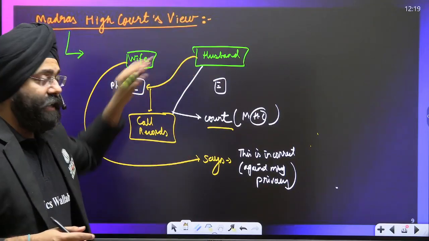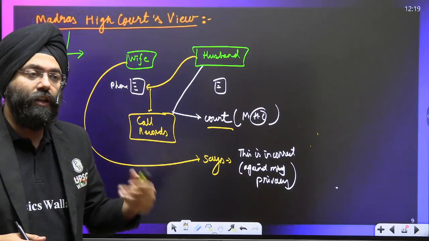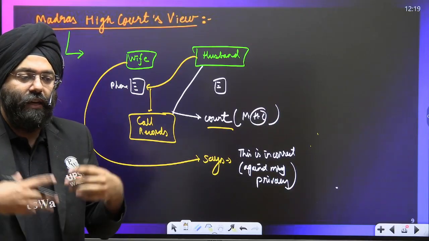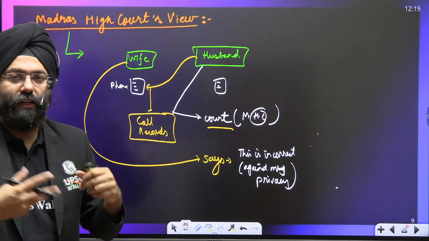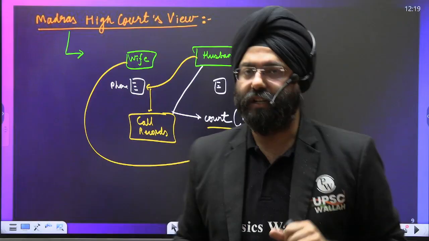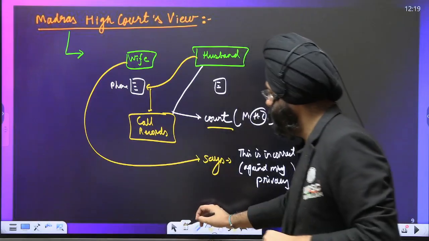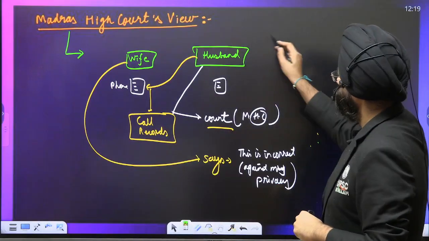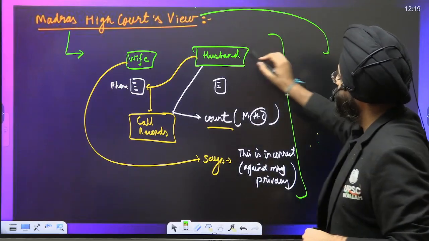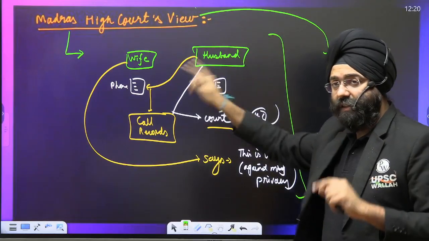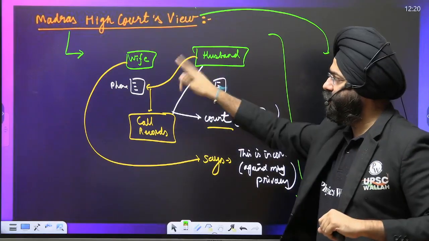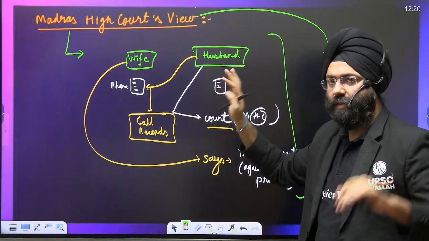But on the other hand, the husband says that I am doubtful that you are indulging in an extramarital affair. That is against your integrity, and for that matter, the integrity of the marriage. But the judgment that came is very interesting. The Madras High Court says, and please understand, the condition can reverse also, because it is spousal privacy. Even the wife can do the same thing; the similar thing will apply.